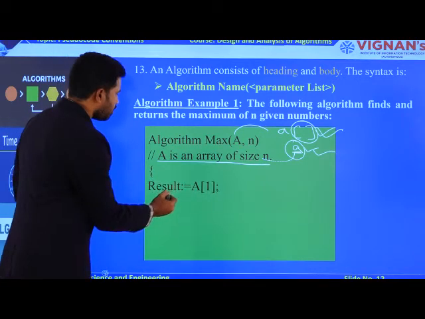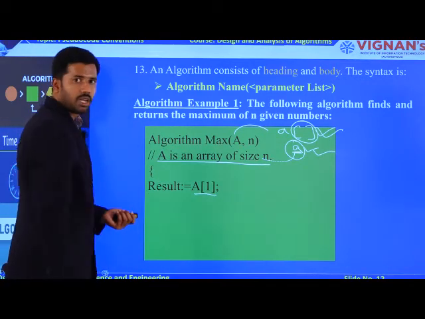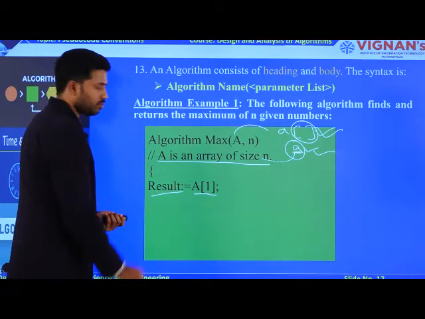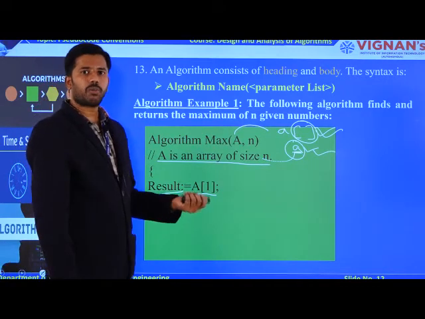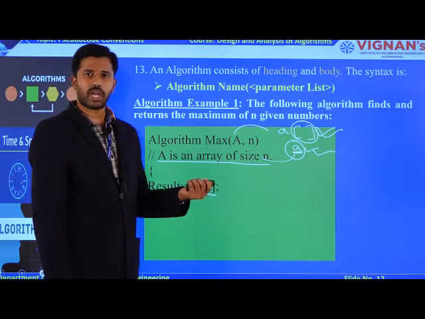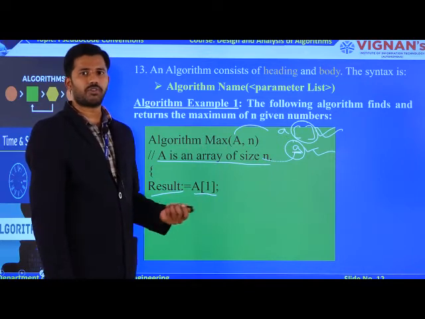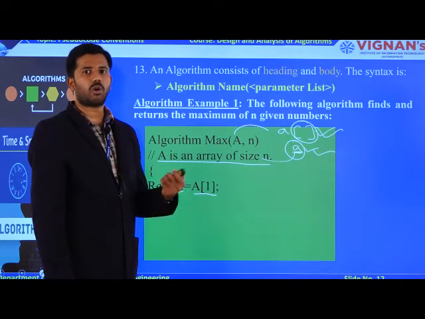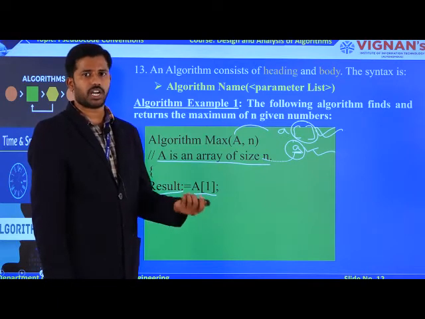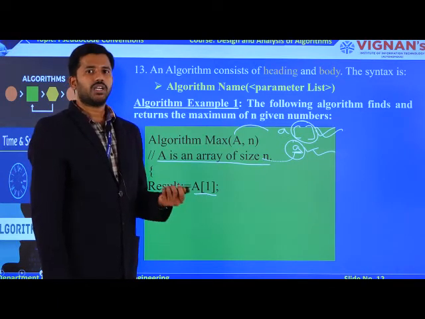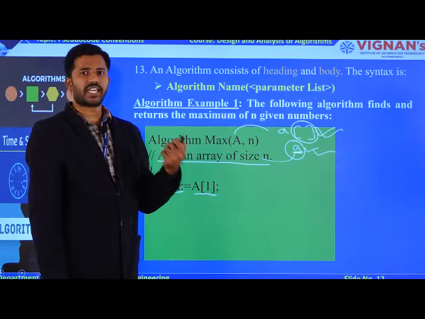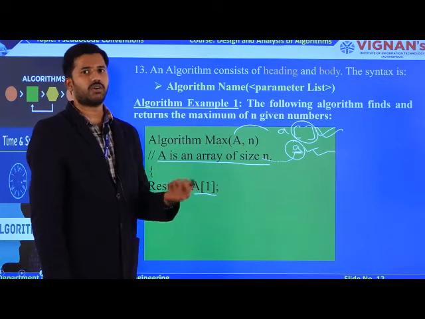Now let us observe the logic. Initially I assign my first element as the result. Remember that from a programming point of view, indices start from 0 to n minus 1. But from an algorithm point of view, every loop executes how many times? n number of times, right? So take each and every iteration value from 1 to n, so that you get the n value.